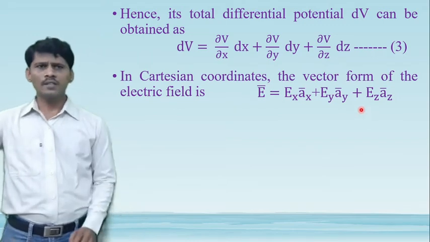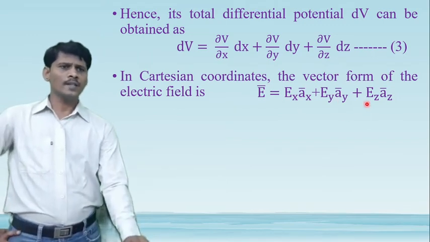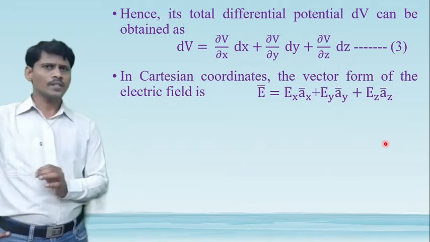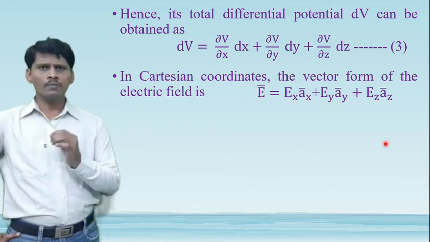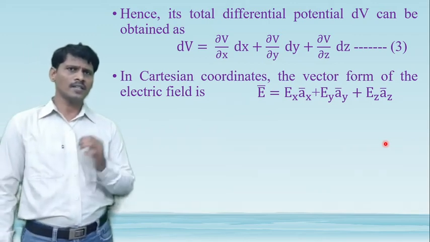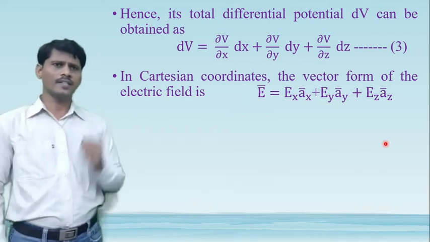In this equation, Ex, Ey and Ez are magnitudes in the x, y and z directions, and ax bar, ay bar and az bar are the unit vectors in the x, y and z directions.